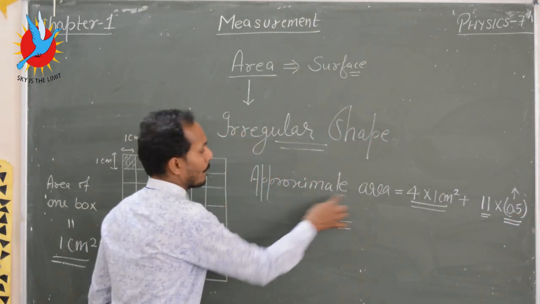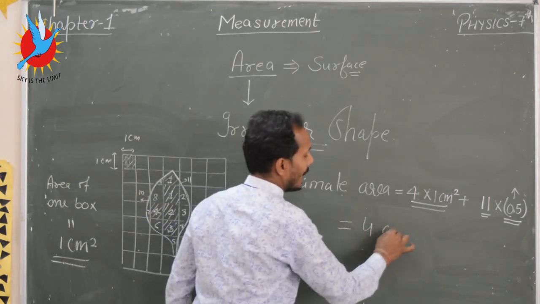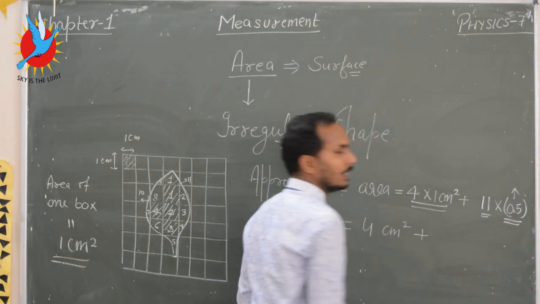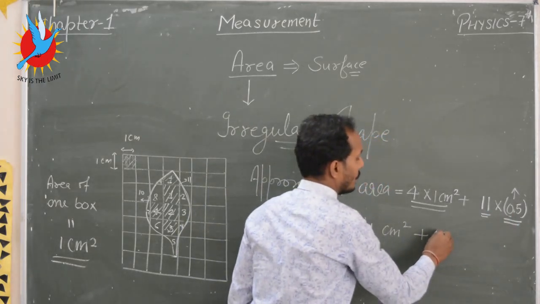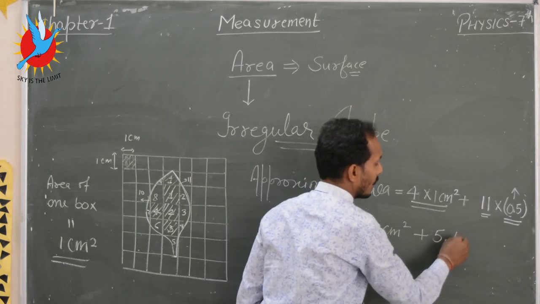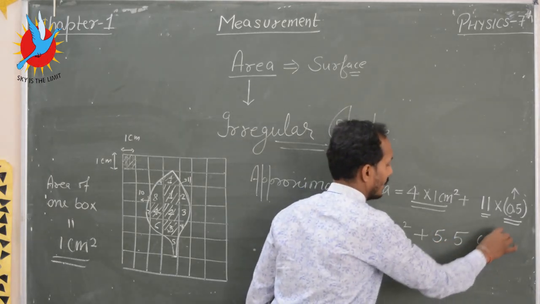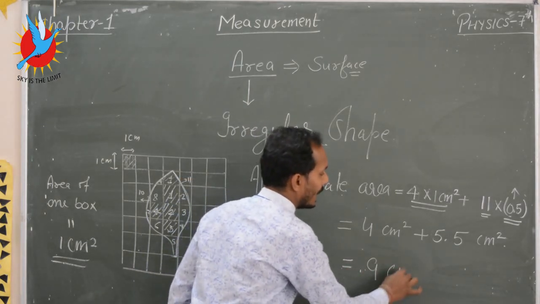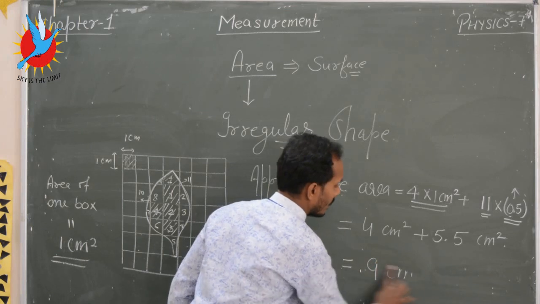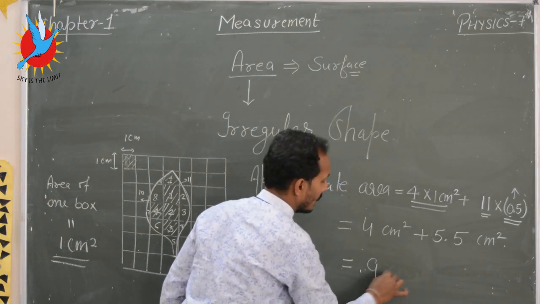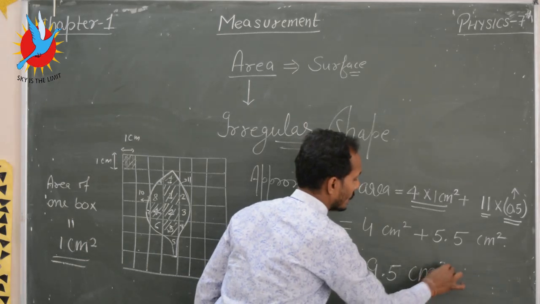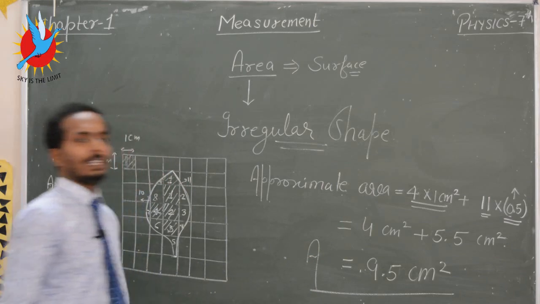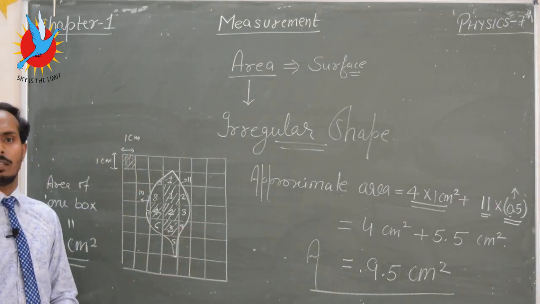So the approximate area is 4 centimeter square plus 11 times 0.5, which is 5.5 centimeter square, so the total is 9.5 centimeter square. In this way you calculate the approximate area of an irregular shaped body.